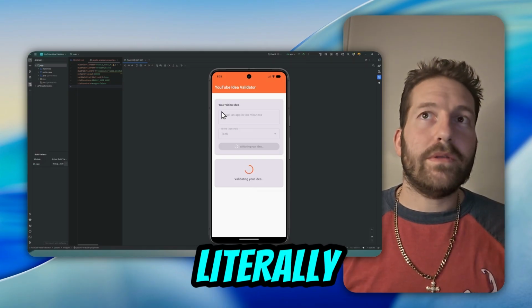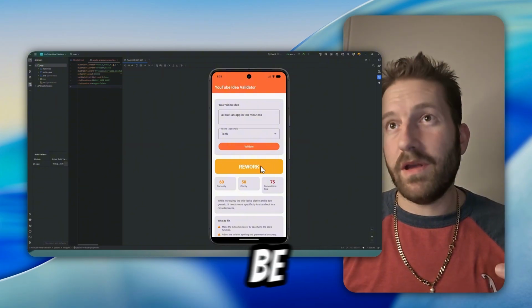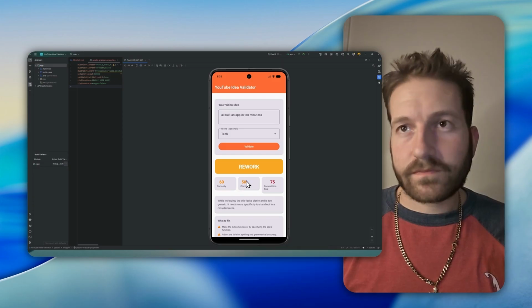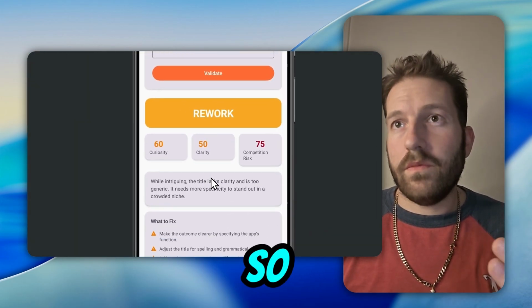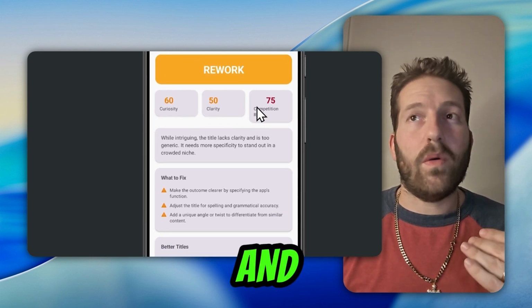So literally, I type in the most simple idea right here, and look, it's going to come up and it's going to be honest too. And this is all built within Android Studio and using Cloud Code. So, and it gives you reasons too. All right, there's 60 curiosity, 50 for clarity, and look at the competition.